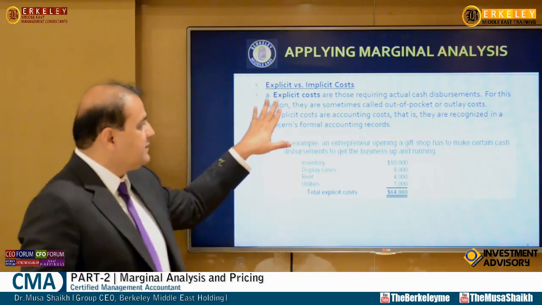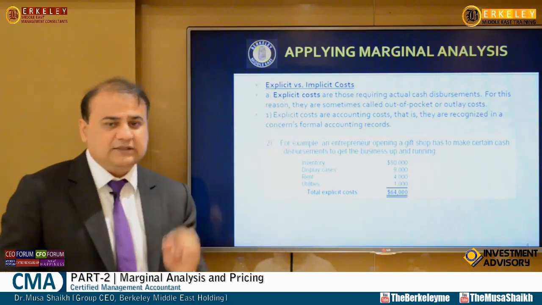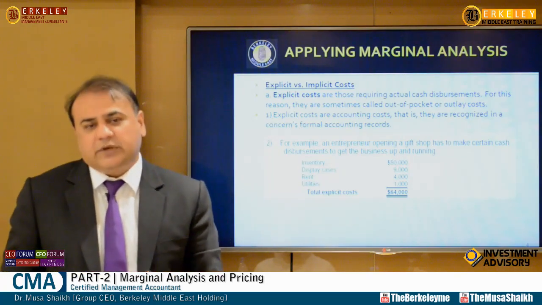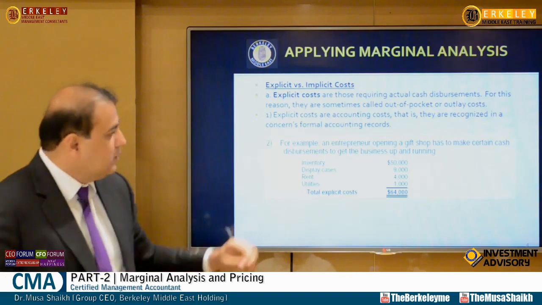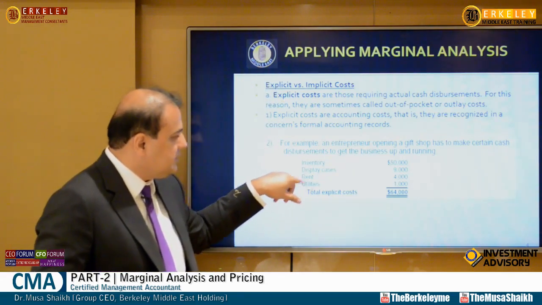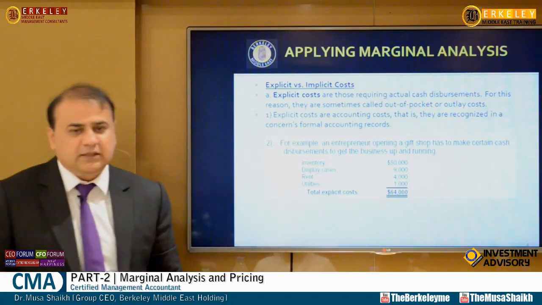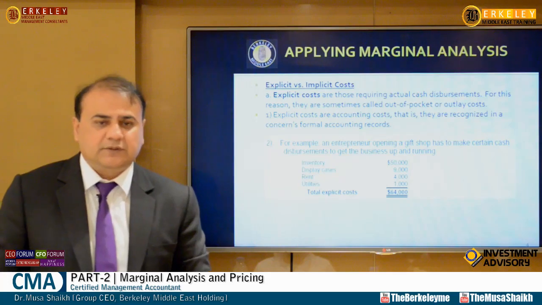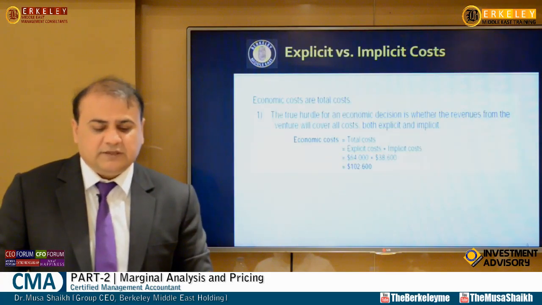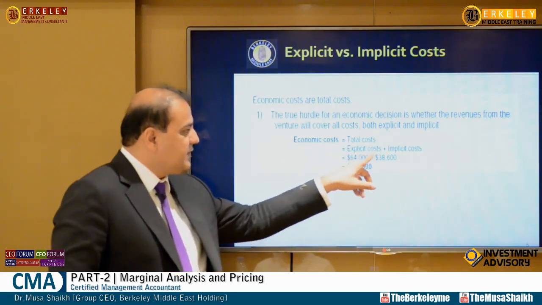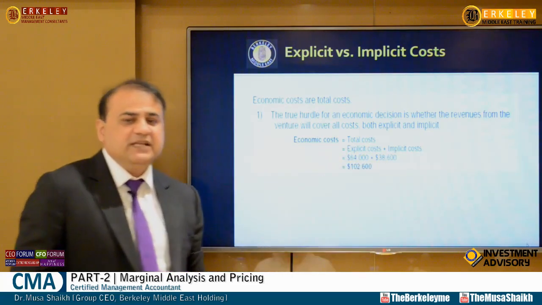I already explained explicit cost is the cost that you can see, it has an invoice and it is like an accounting cost on the historical cost concept. So inventory, display cases, rent, utilities, the utility bill, and a total of this is the total explicit cost. Now moving forward we have economic cost, which is equal to explicit cost plus implicit cost.